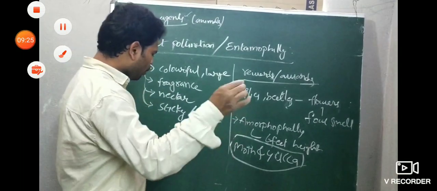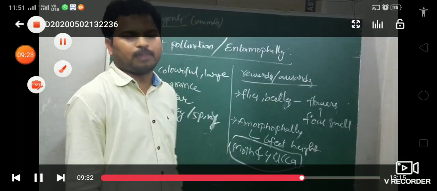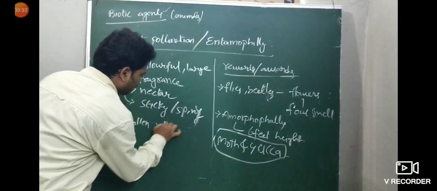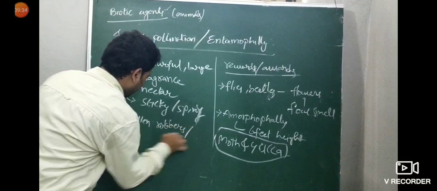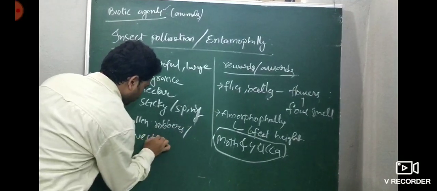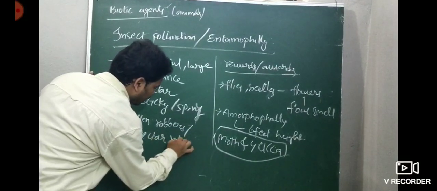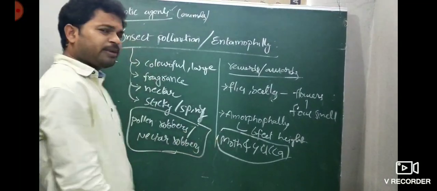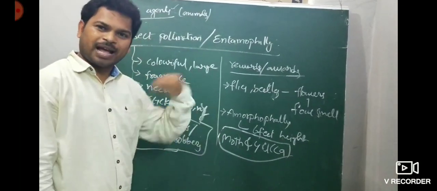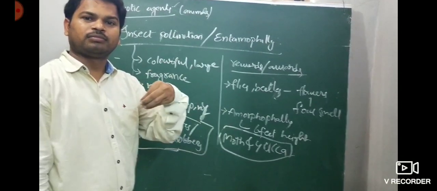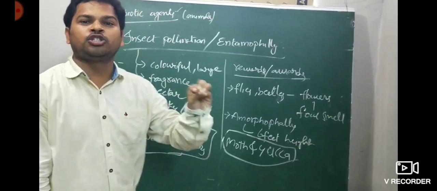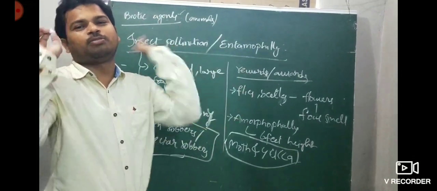Next word: pollen robbers and nectar robbers. What is the meaning of pollen robbers and nectar robbers? Robber means thief. They come in contact with the flower and consume honey and pollen grains without helping in pollination.